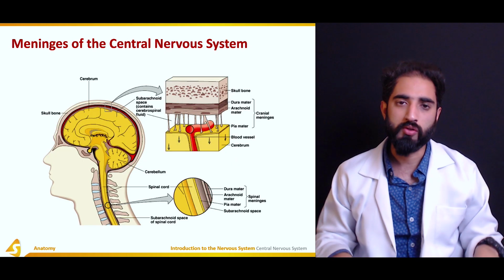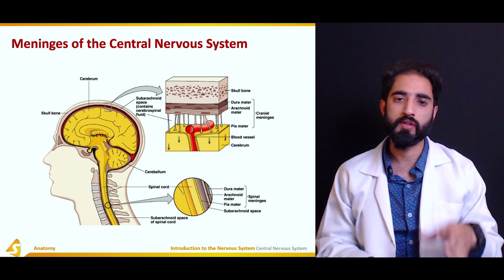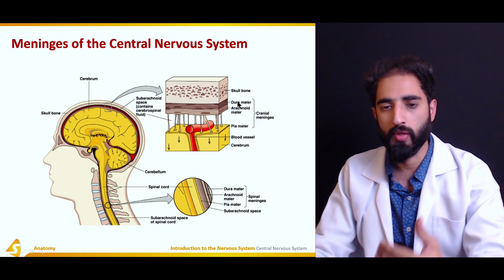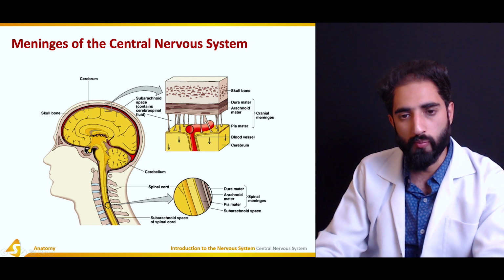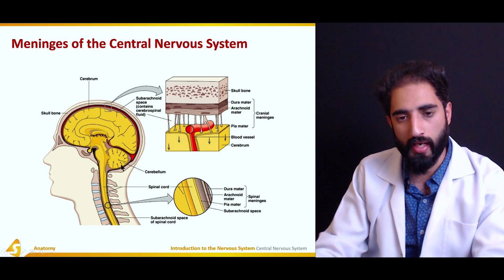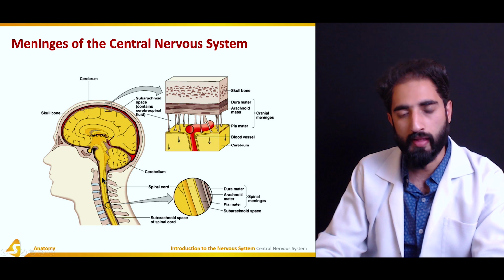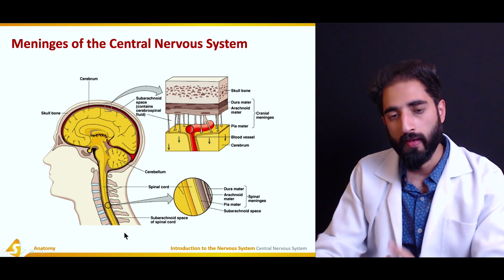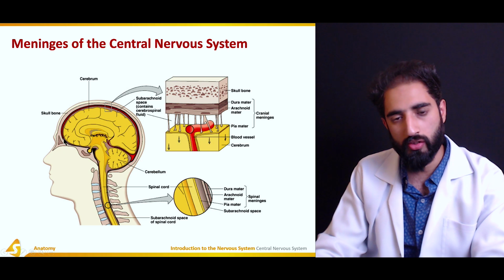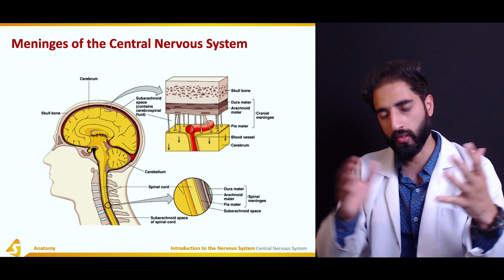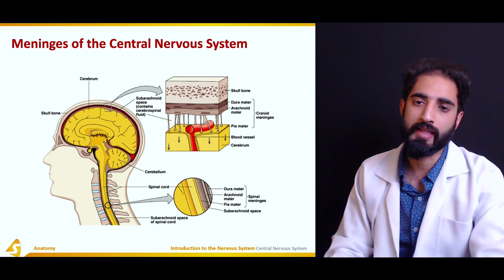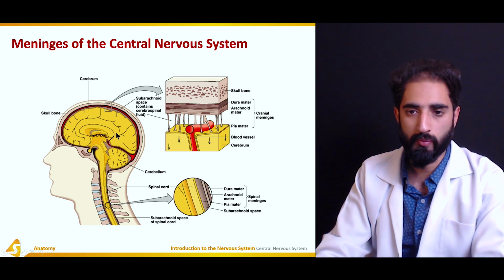As we talked about the meninges of the central nervous system, there are three meninges. The meninges cover the brain in the skull as well as the spinal cord in the vertebral column. Another important thing to understand is that the meninges of the brain are continuous with the meninges of the spinal cord. So what are these three meninges? These include the dura mater, which is the outermost, then the arachnoid mater, and then the pia mater.